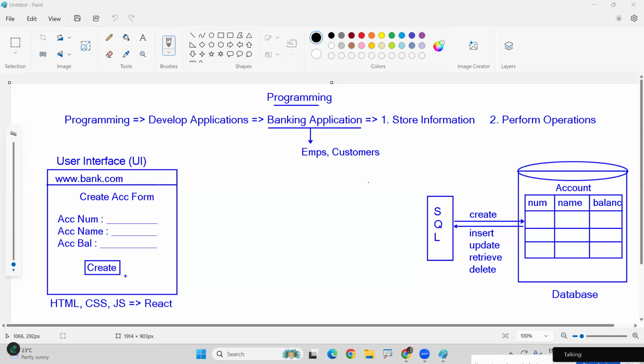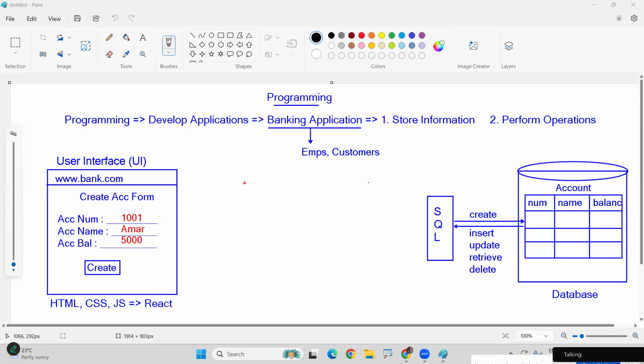Here it is, the account form we are creating. This is the user interface. So the employee will fill all these details here: account number, account holder name, and some balance in the account. Once they click on create, it has to go and be stored in the database. But from the UI, the user interface, there is no direct connectivity with the database.